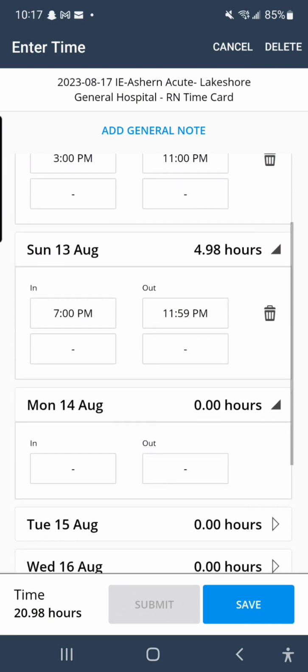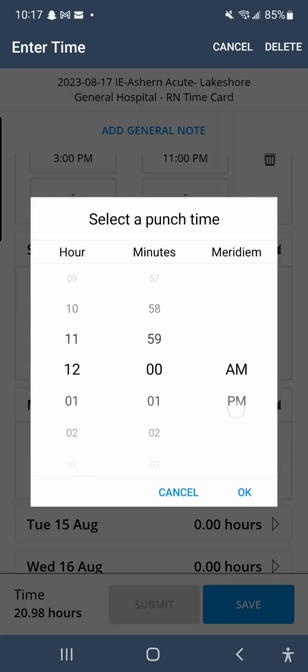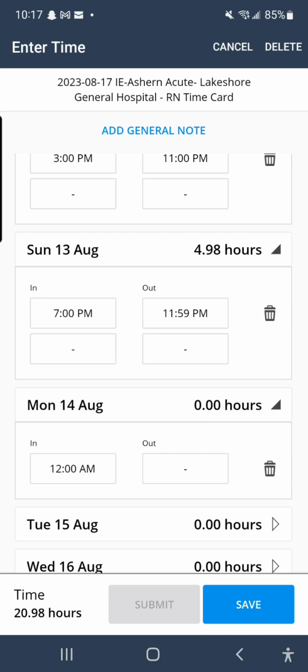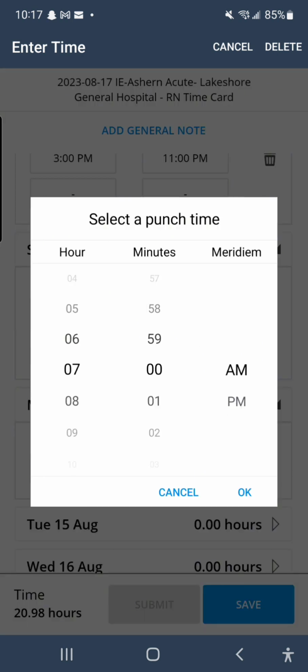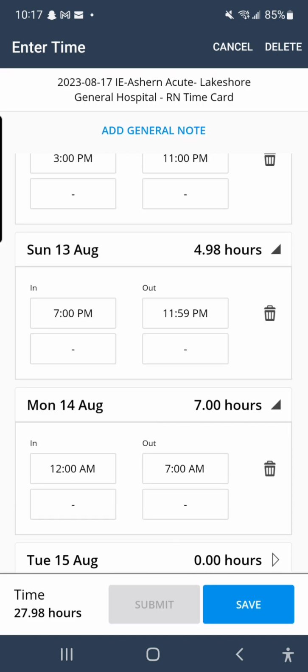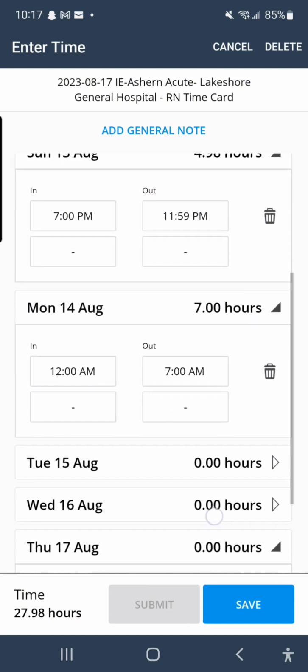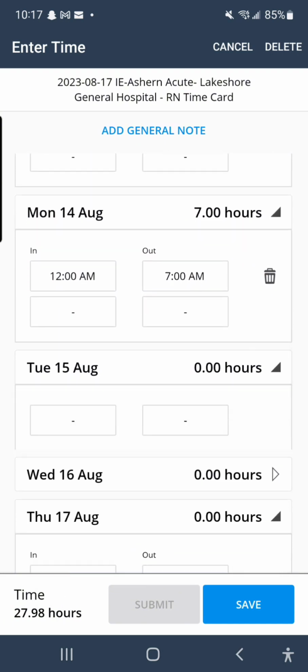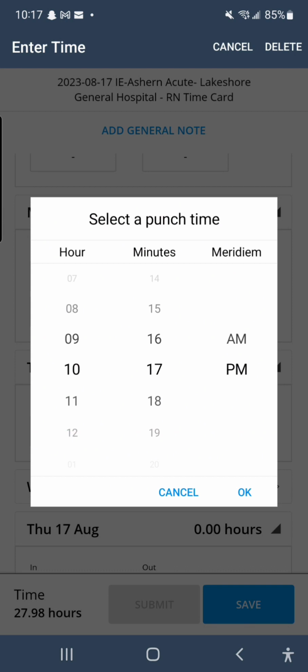On the 14th of August, you should enter 12 a.m. till 7 a.m. These times would need to be clocked on both days to have the time split and work in Crelate timekeeping. Make sure to complete your hours for the pay period.